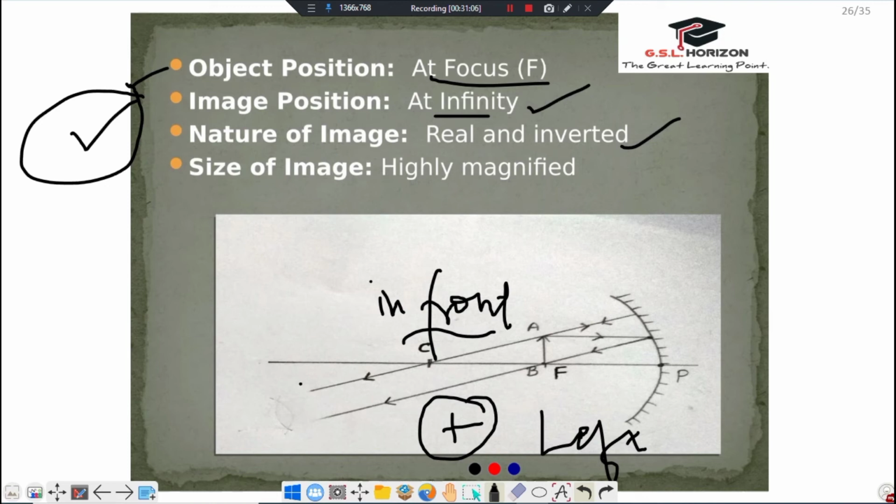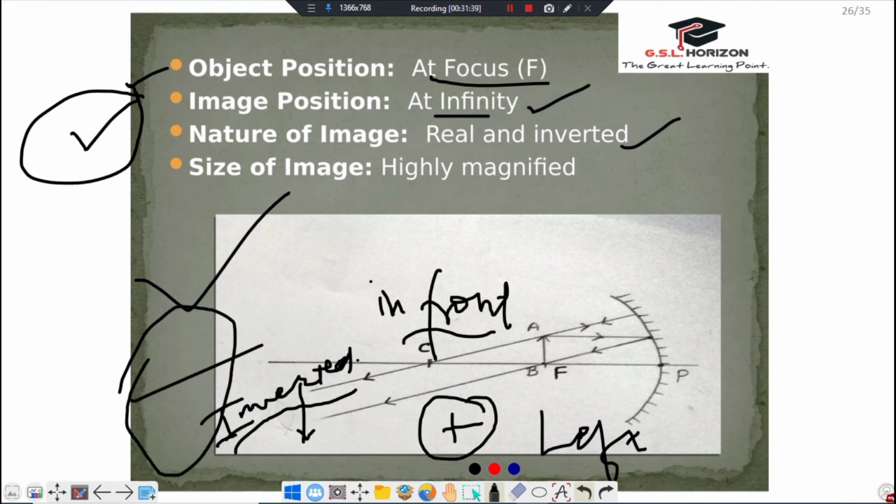And it is below the principal axis, so we can say it is inverted, dear friends. So we can say that the image formed is real, inverted and highly magnified, because the image formed is very large, so this is a highly magnified image.